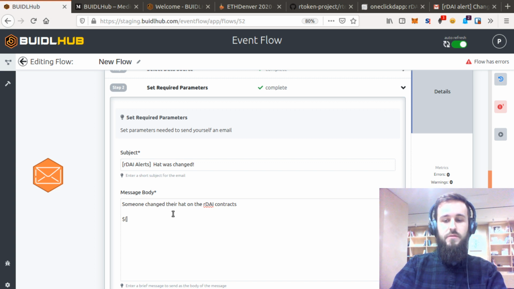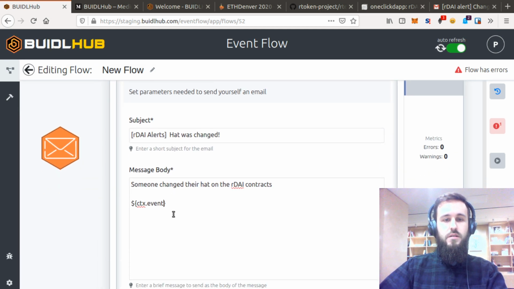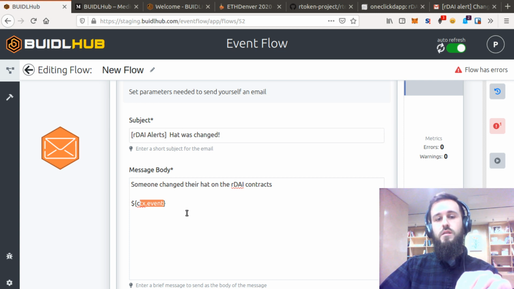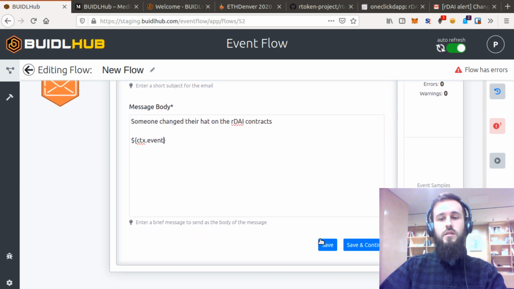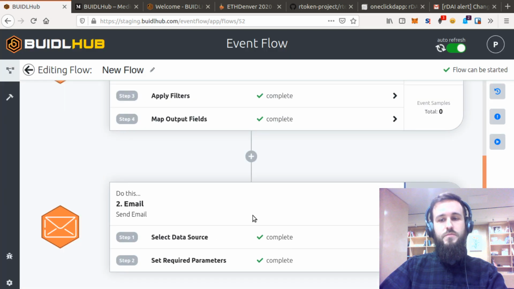Okay, so now if we add this object, ctx.event, make this a little bigger for you. ctx.event is going to give me in the body of my email the entire event. If this was a webhook posting to my dapp instead of sending email, we could pick out which pieces of data and do a little bit of formatting. But for now, we'll just get the whole entire event object and have it put in the body of the email. We'll save and continue.